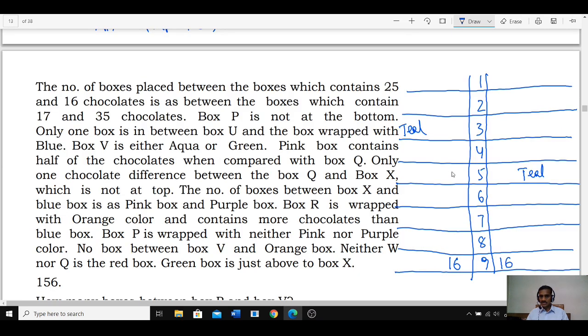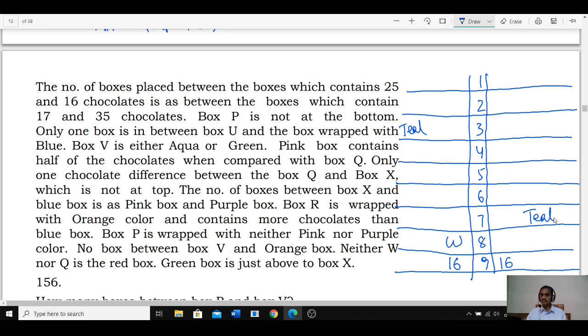As teal is here, 1, 2, 3, 4, W must be here. 4 boxes between teal and W. As teal is here, 4 boxes between teal and W is not possible, because teal is exactly at the center. Hence teal at the 5th position is also ruled out. And the third possibility in the point. Now we are left with the 7th one. Now teal is at this one.